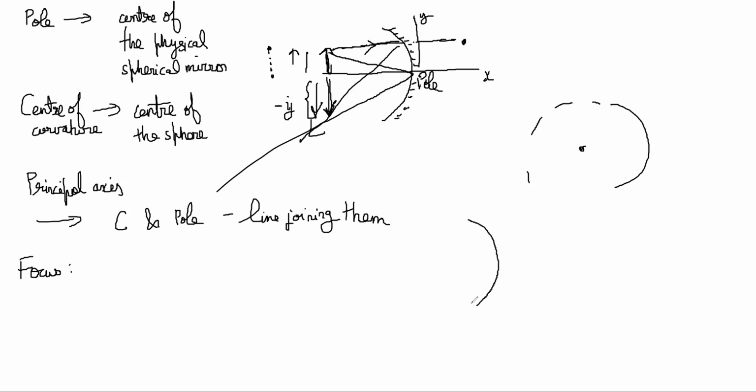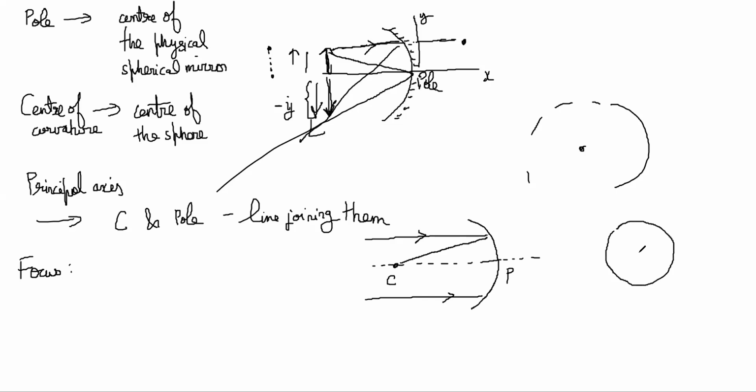If you have a mirror like this, this is my center of curvature, this is my pole. If you take parallel rays which are coming, because it is a part of a sphere, the normal line is this. You know that if you have a circle, the line joining the center to a point on the surface will be 90 degrees to the tangent direction.